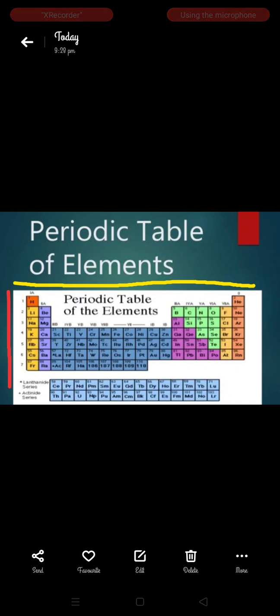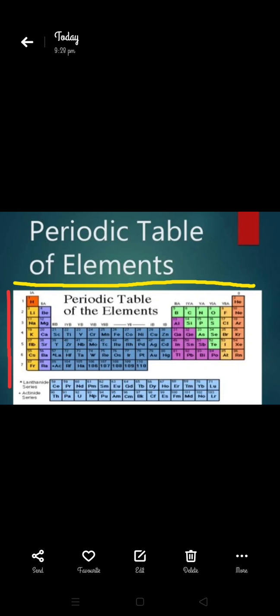Now the question is, what is atomic number? The number of protons present in the nucleus of an atom. Whatever element the atom belongs to, the number of protons in its nucleus is the atomic number. In this periodic table, elements are placed according to their atomic number. This is the modern periodic table, discovered by Dmitri Mendeleev.